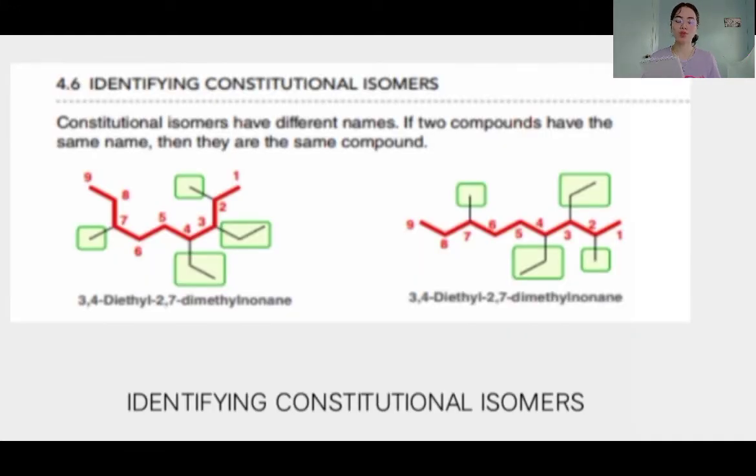So here is an example of how to identify constitutional isomers. Constitutional isomers have different names. So when two compounds have the same name, then they are still the same compound.